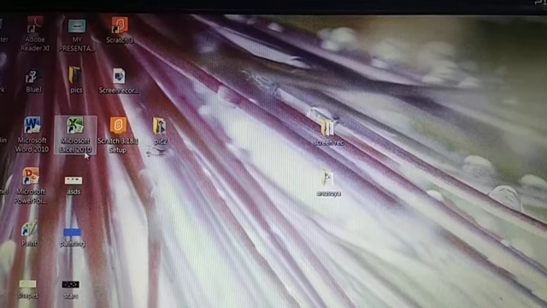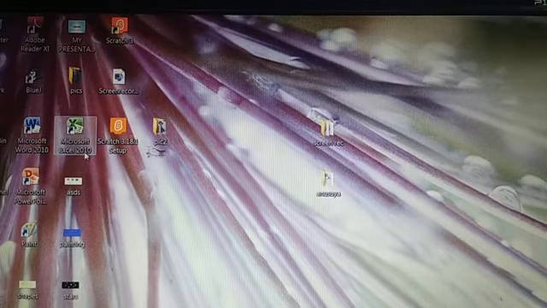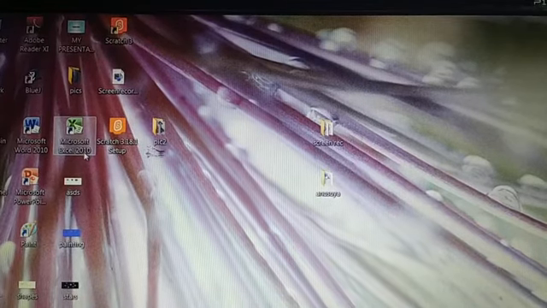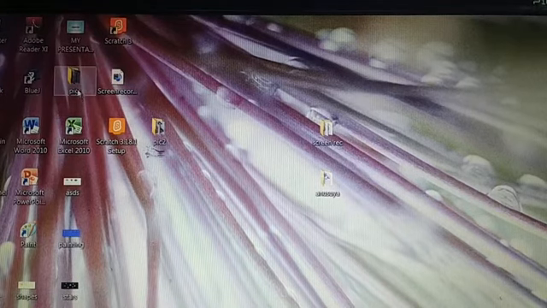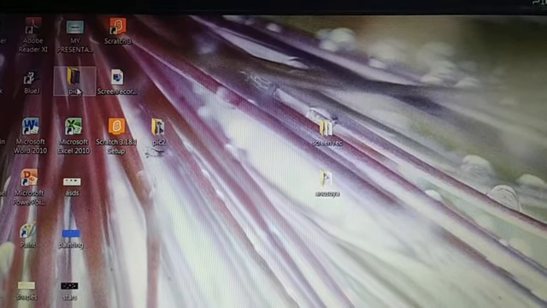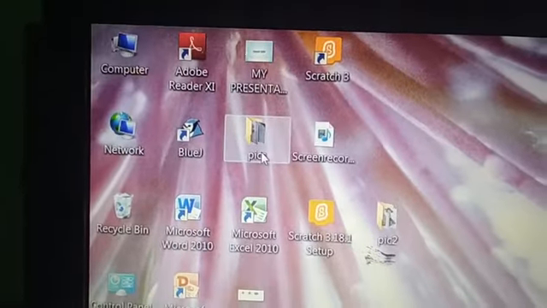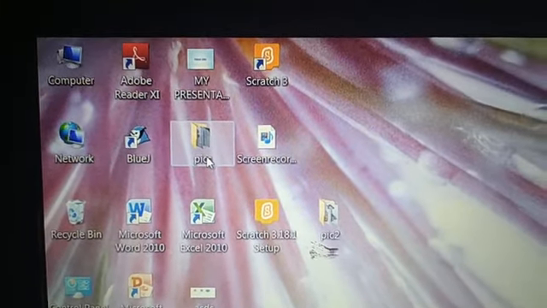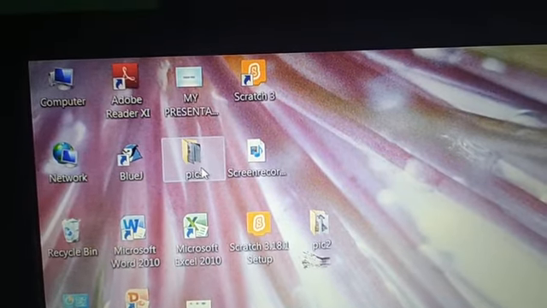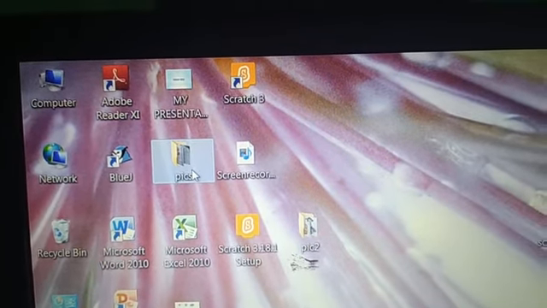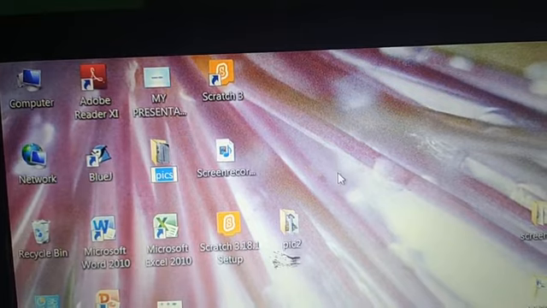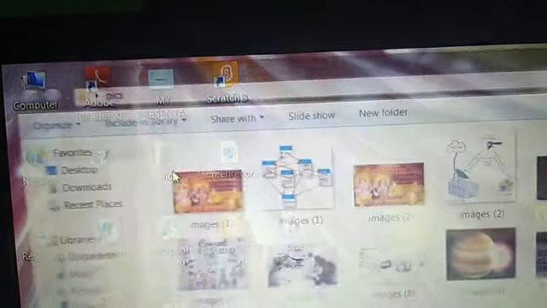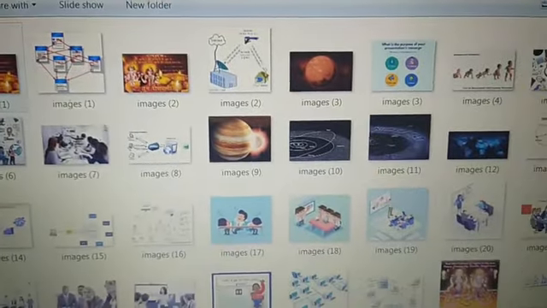Now I think you all understood about the files and folders. Okay, files and folders. Folders are just like a bag. Folders are just like a bag. You see here, this is folder, right? So in bag we keep files, right? So this is folder, and in this folder, see, so many files. So many files are here, isn't it?